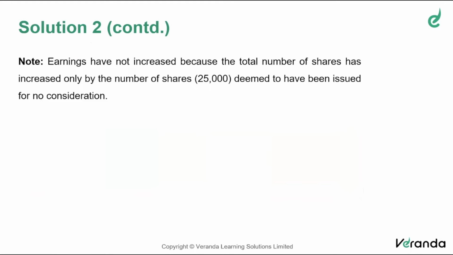So the note tells you earnings have not increased because only the total number of shares has increased. Such 25,000 shares are deemed to have been issued for no consideration at all. Therefore, in the denominator, the number of shares to be added is only 25,000. The numerator remains constant. So the denominator increases, the numerator has no change. Definitely the quotient will be less, resulting in dilution. Therefore, the diluted earnings per share is 2.29.